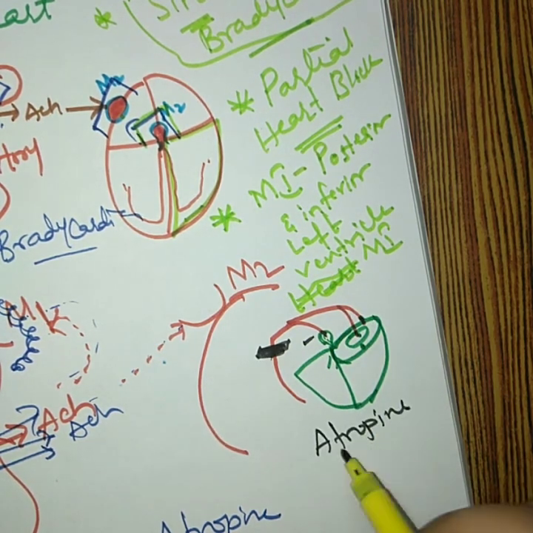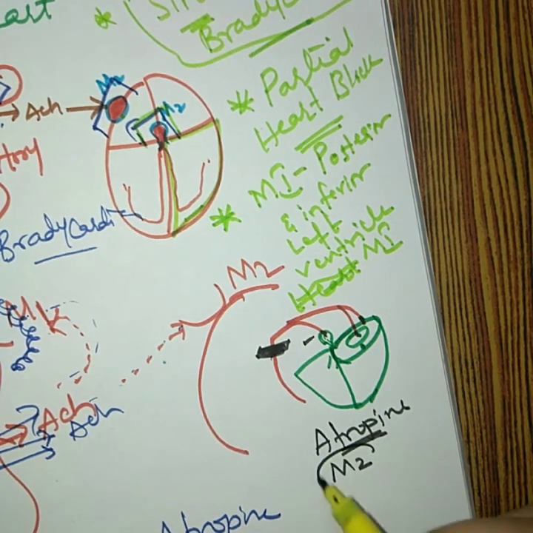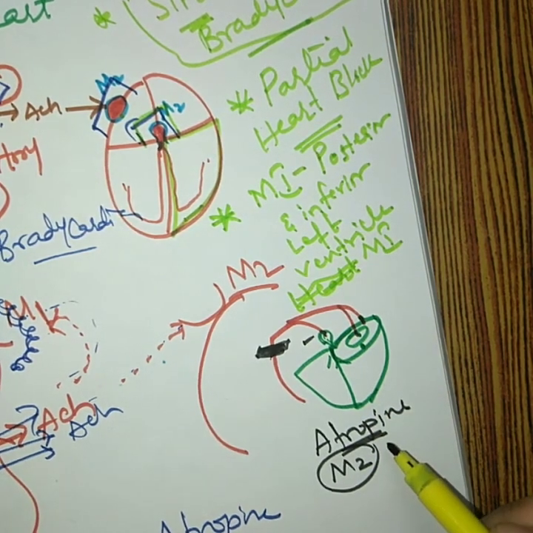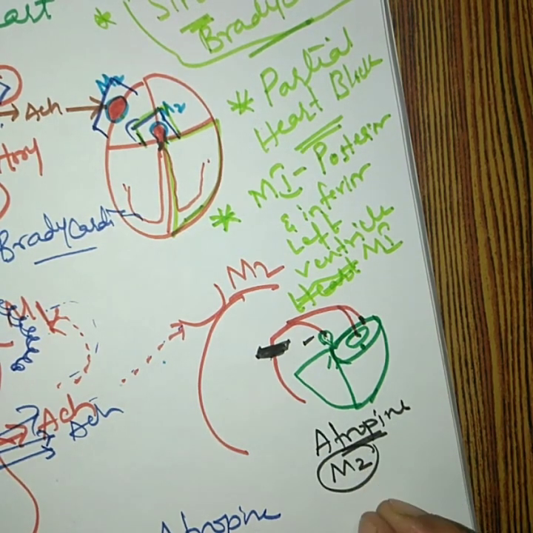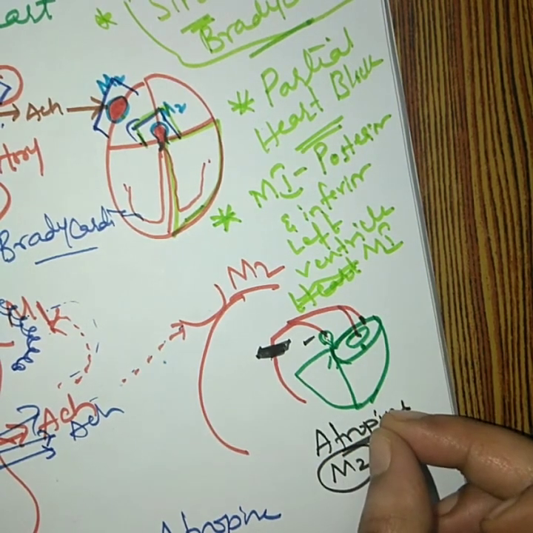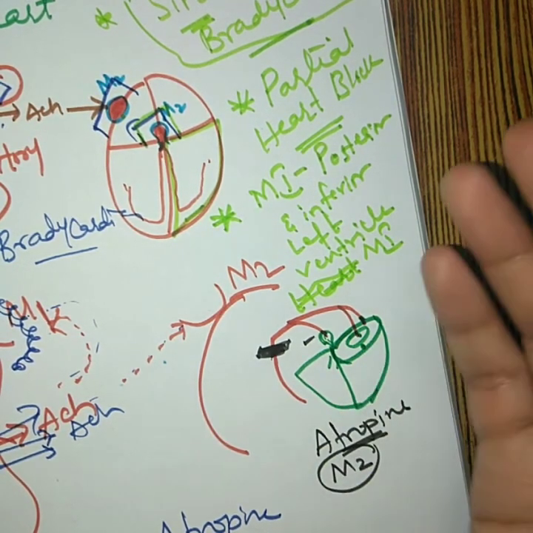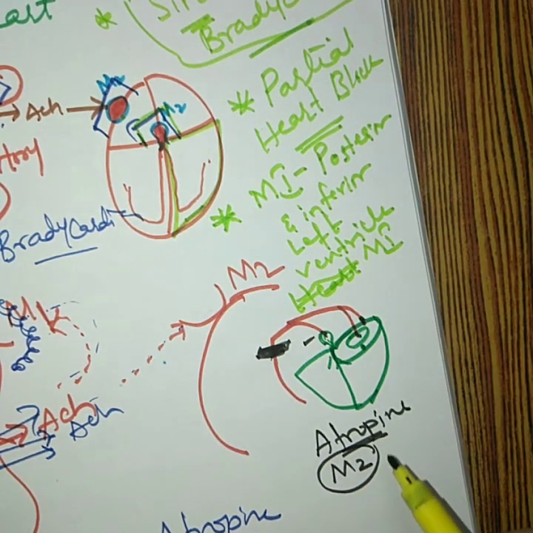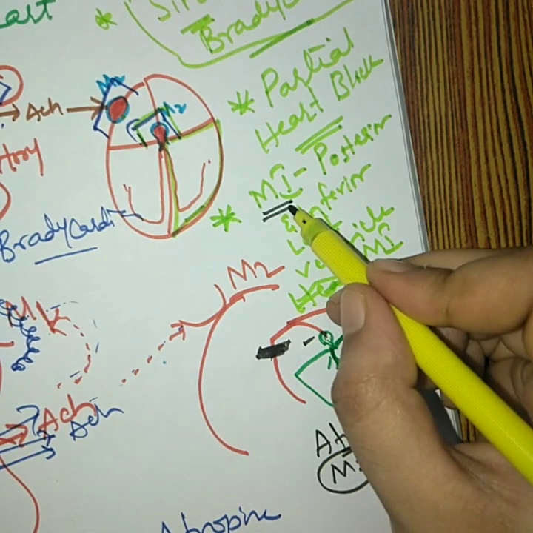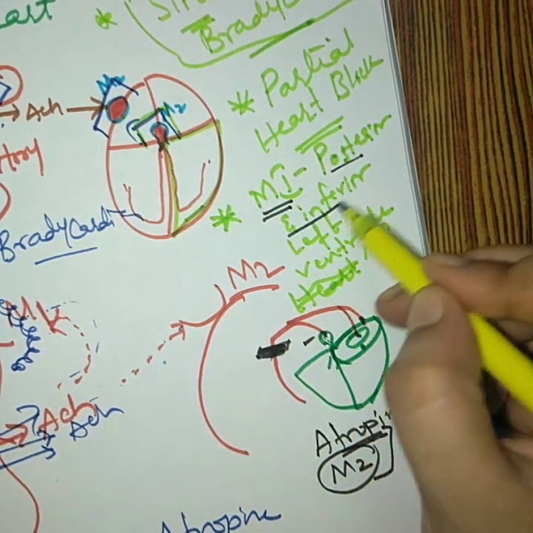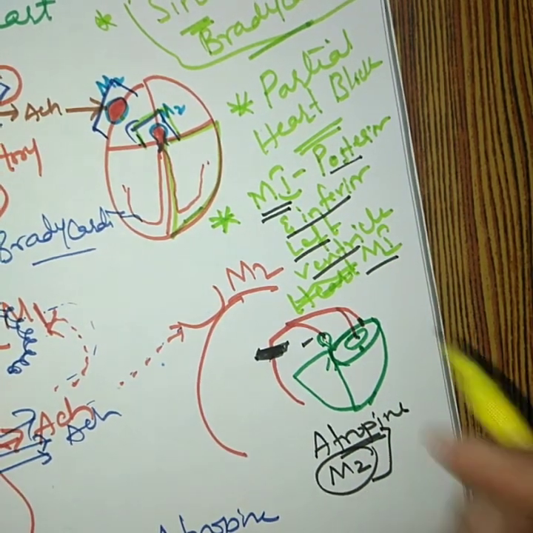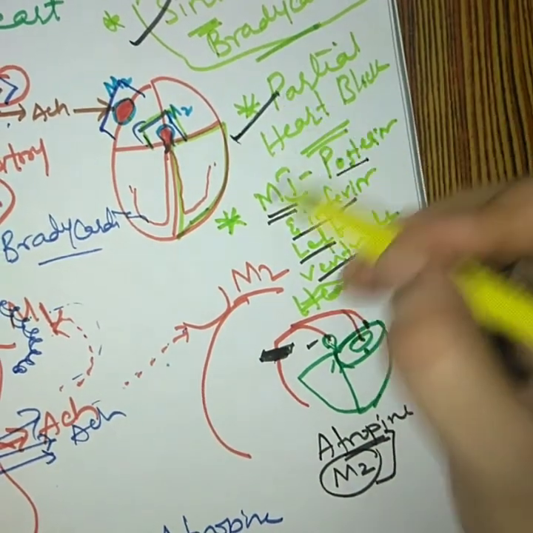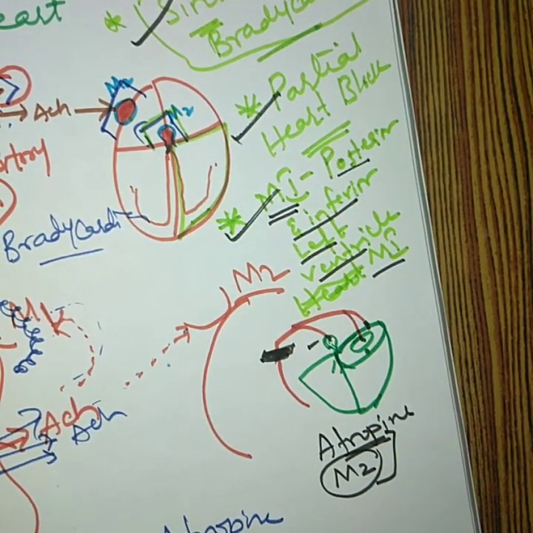Basically, atropine will inhibit the M2 receptor of your AV node. Normal activity of the M2 receptor is to reduce the conductivity, and when conductivity is reduced, bradycardia is produced. When the M2 receptor is suppressed, there will be increased conductivity, and thereby this posterior and inferior left ventricular myocardial infarction can be treated by atropine. So in these three conditions you can make use of atropine in the heart.